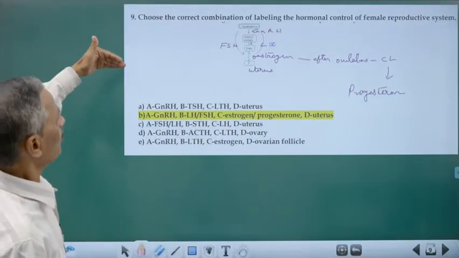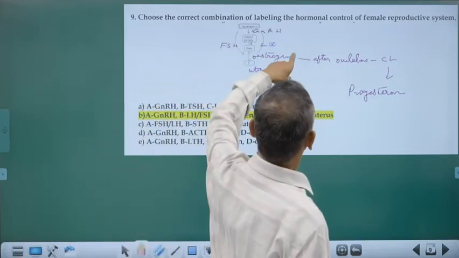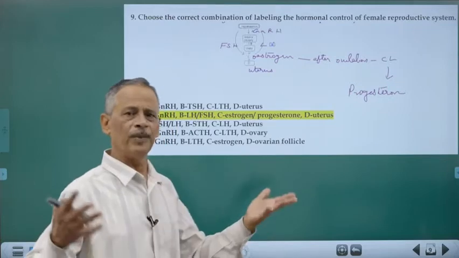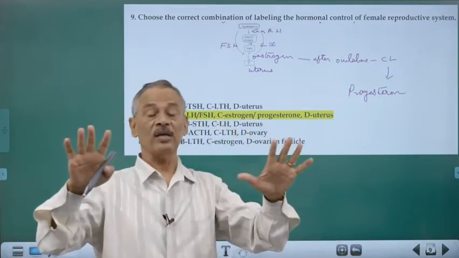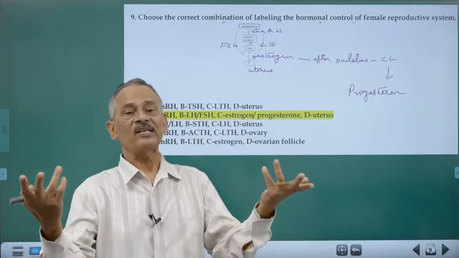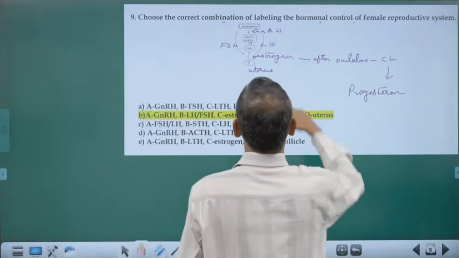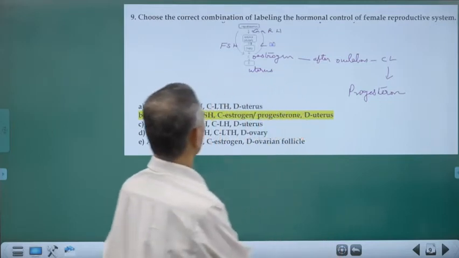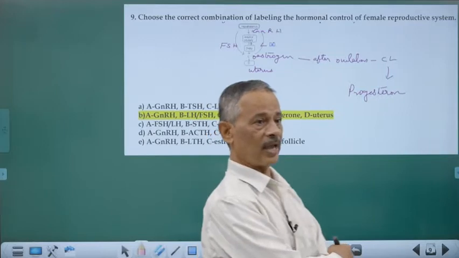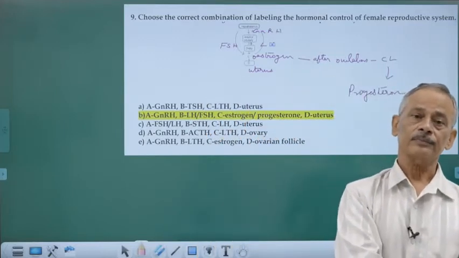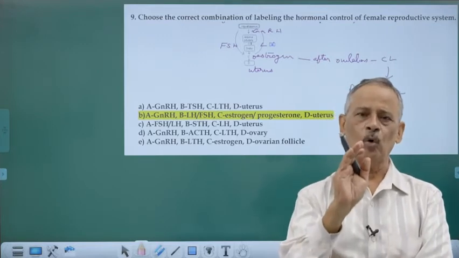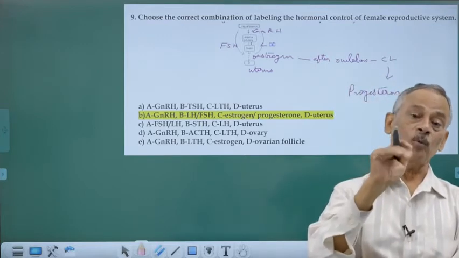Choose the correct combination of labeling the hormonal control of female reproductive system. See, whether in male or female, the hormones are the same and they will be having the same action, but the target cells are slightly different. For example, in hypothalamus, which is the master of the master gland, we are having releasing hormones. Only in presence of that releasing hormone, the anterior pituitary hormones are coming out.